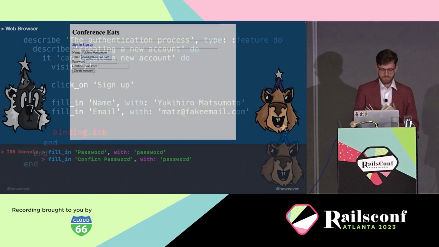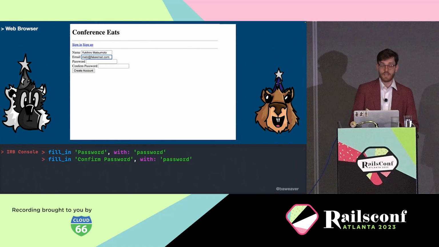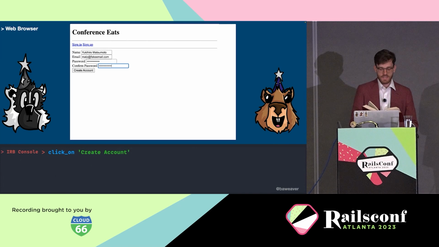Let's continue then. So we have two more form fields, the password and confirm password. I suggest our security-inclined friends look away for the moment. These are not production passwords, we promise. And we'll go ahead and press enter on that. And we'll notice that both of those are filled in, and we're at the point where we can create the account through the Create Account button. So we click it and see what happens.